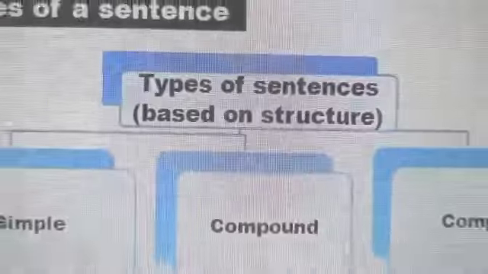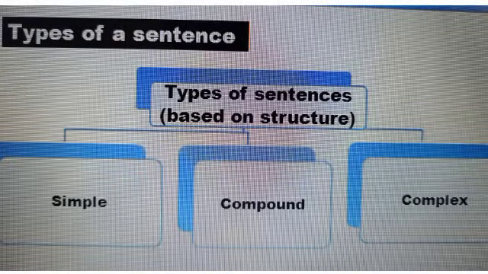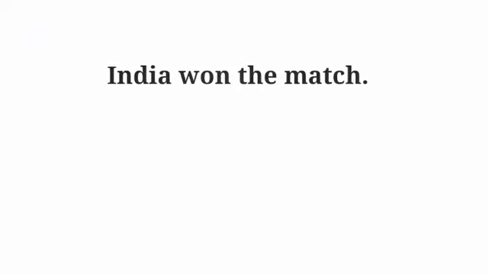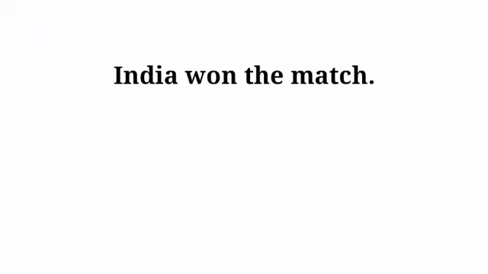Moreover, at the structural level, we can divide sentences into 3 categories. Look at the sentences. India won the match. We tried hard, but we could not win the match. And the next sentence, although we tried hard, we could not win the match. The first sentence has a simple structure. It has a subject, India, and a predicate, won the match. Such a sentence is called a simple sentence.